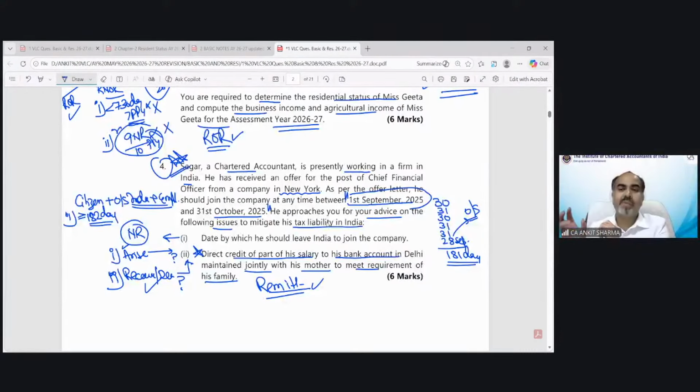So the correct date would be up to 28th of September. He does not leave on 1st September. He came to your office to ask, tell me, Mr. Nagaraj, what could be the last date I can stay with my family in India, even if I do not become a resident. So he could go on 1st of September, but as a consultant, you will tell him that if you leave India up to 28th September, you would still be a non-resident. So he can stay in India for some more days to enjoy with his family. Okay.